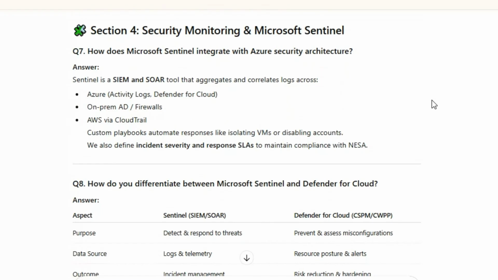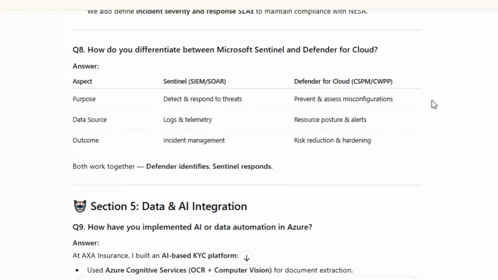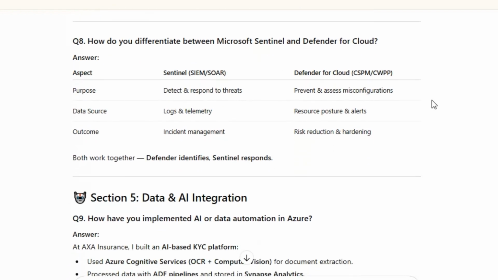Q8. How do you differentiate between Microsoft Sentinel and Defender for Cloud? Answer: Sentinel is SIEM/SOAR; Defender for Cloud is CSPM/CWPP. Purpose: detect and respond to threats versus prevent and assess misconfigurations. Data source: logs and telemetry versus resource posture and alerts. Outcome: incident management versus risk reduction and hardening. Both work together. Defender identifies, Sentinel responds.